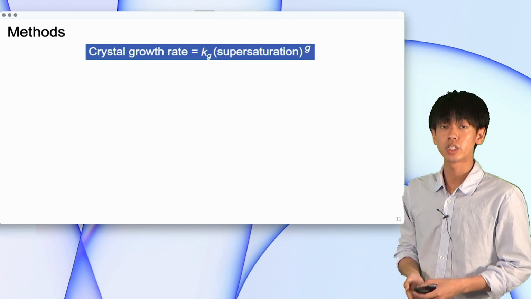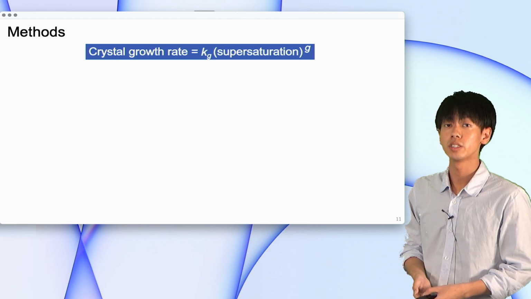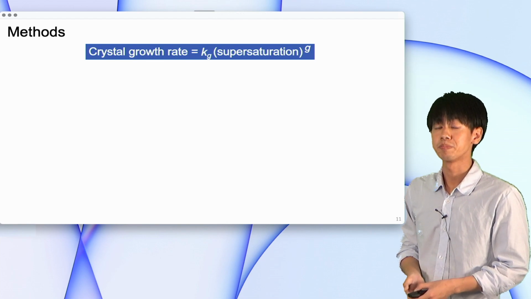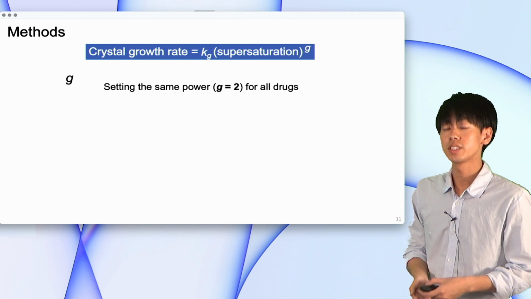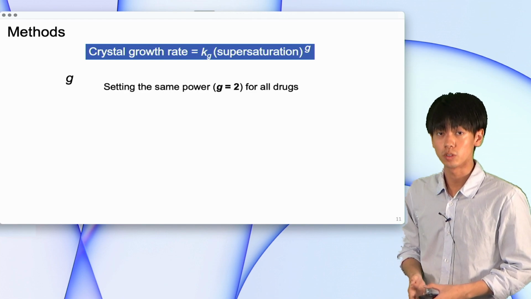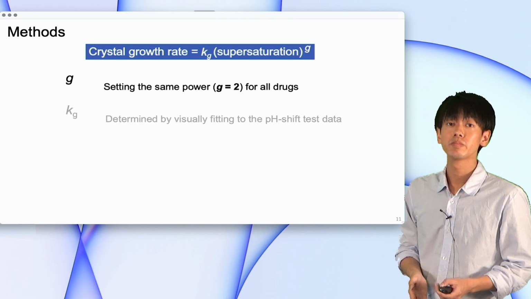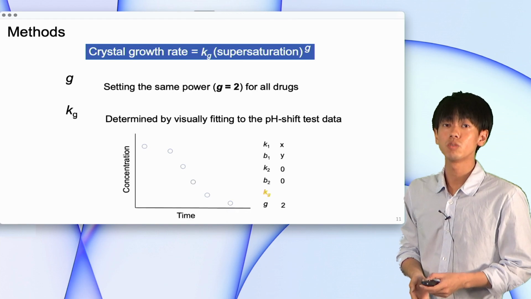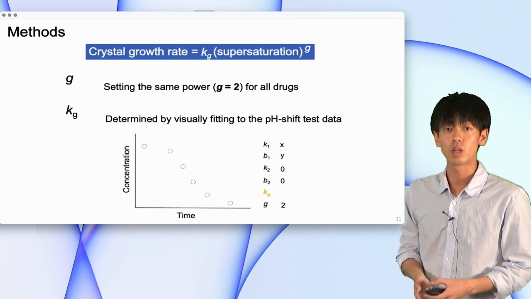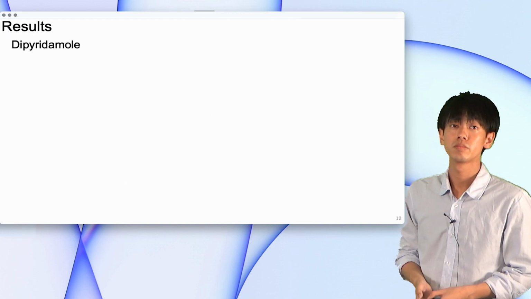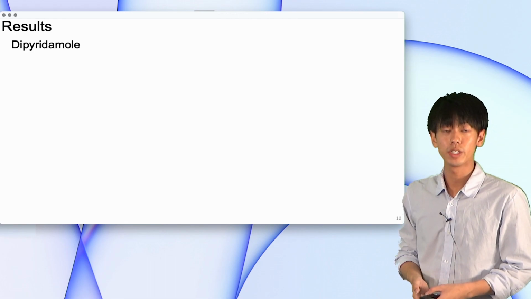Finally, I will explain the coefficient of crystal growth rate, Kg and Z. It is known that the Z is in the range of 1 to 2, so Z was set to 2 for all drugs. Finally, Kg was determined by visually fitting to the pH shift test data. I will explain the result when using dipyridamole.